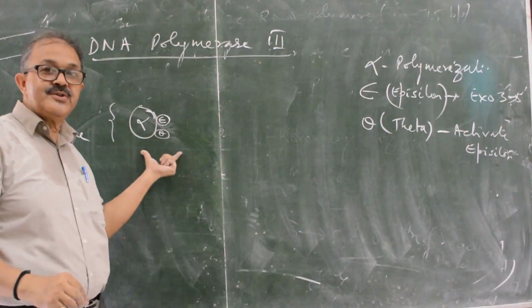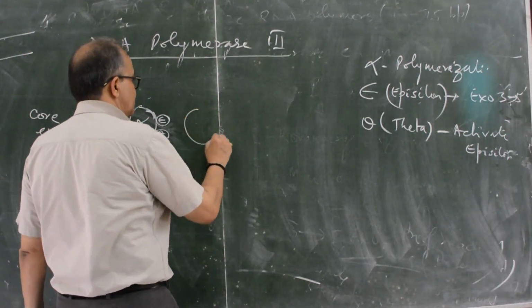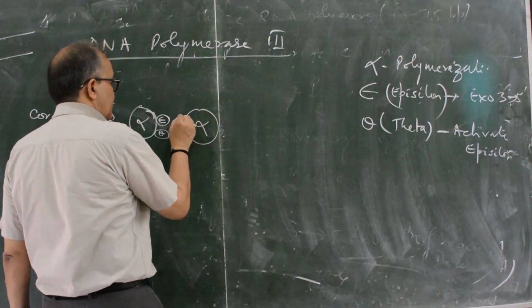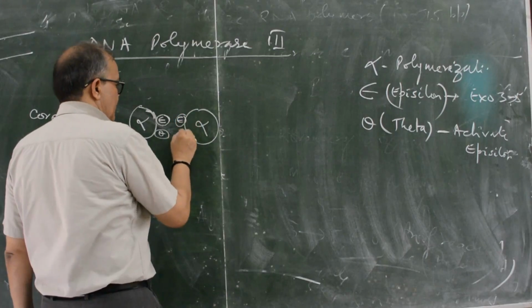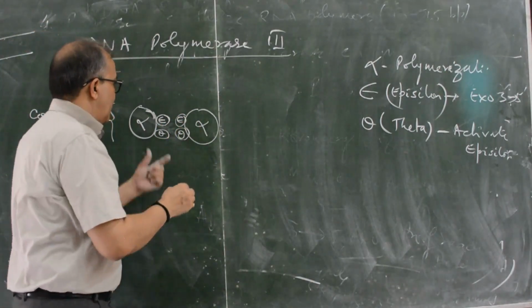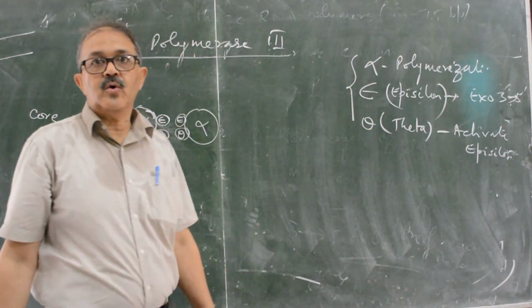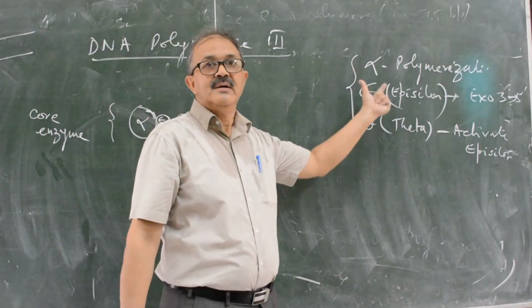There are two strands, one for leading and another for lagging strand, each with alpha, epsilon, and theta. The core enzyme consists of alpha, epsilon, and theta.